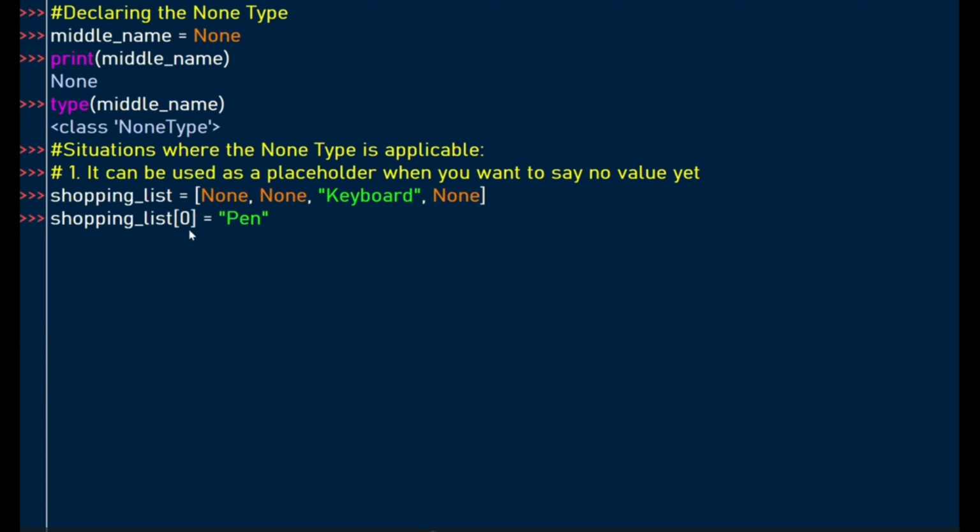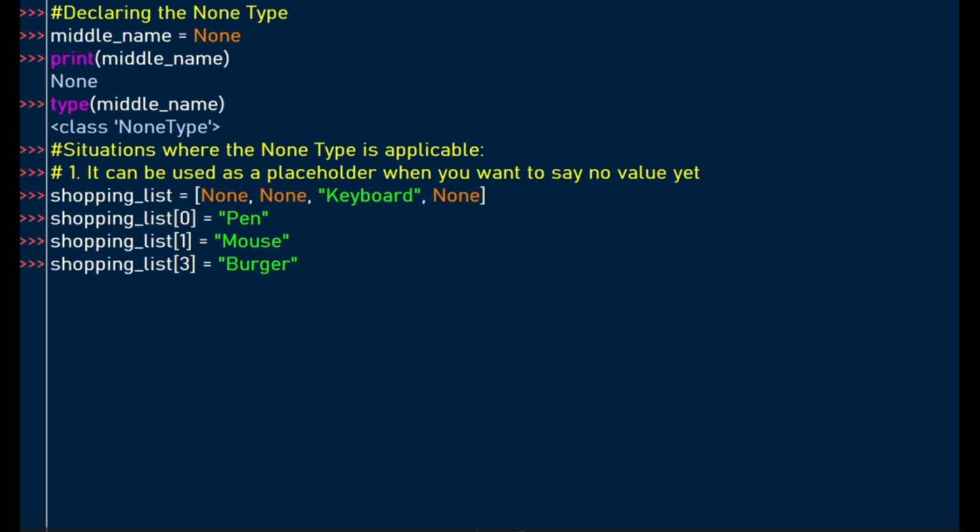So at index 0, we insert pen. So I want pen to be at index 0. Then at index number 1, we insert mouse. So it's 0, 1, 2, 3. So we need to insert another item at index number 3.